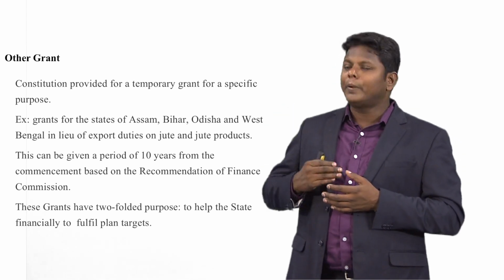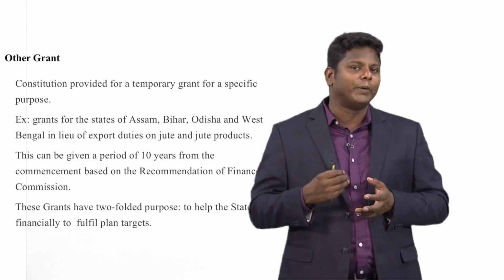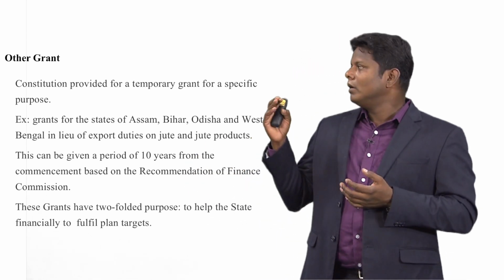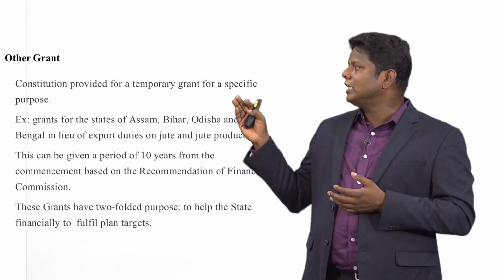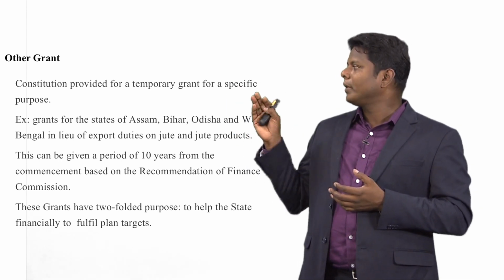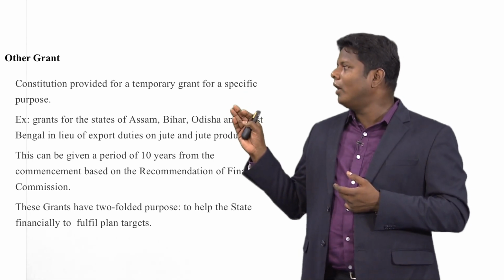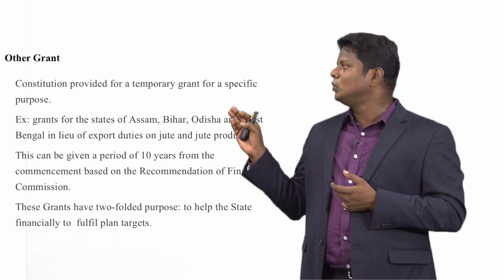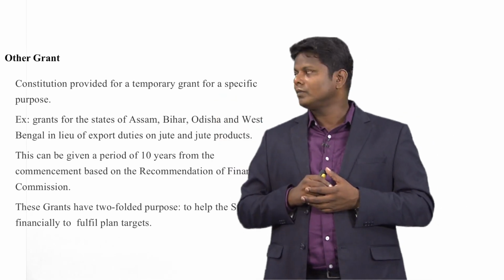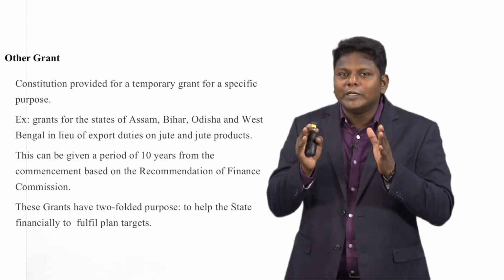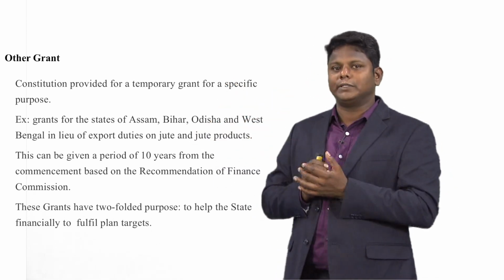The Constitution provides for a temporary grant for a specific purpose and a specific time period. For example, grants for the states of Assam, Bihar, Odisha and West Bengal in lieu of export duties on jute products. They have given grants to these particular states especially for this purpose.